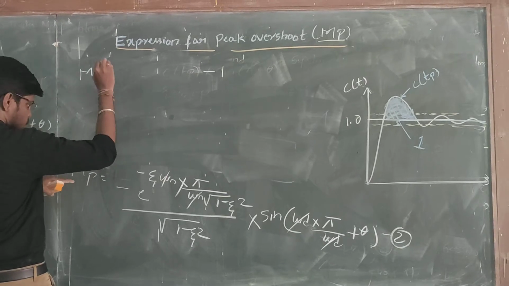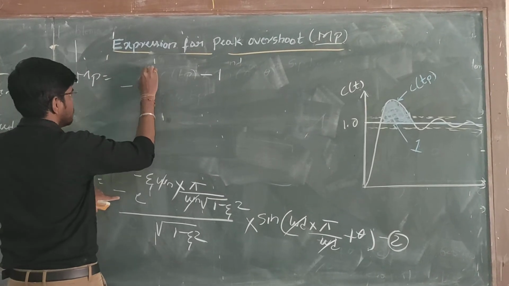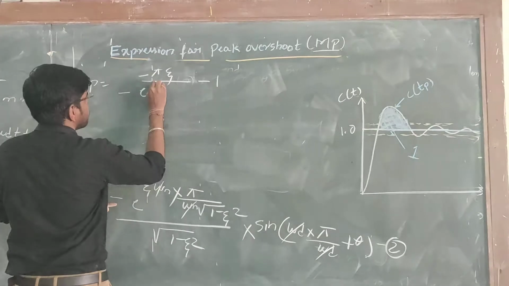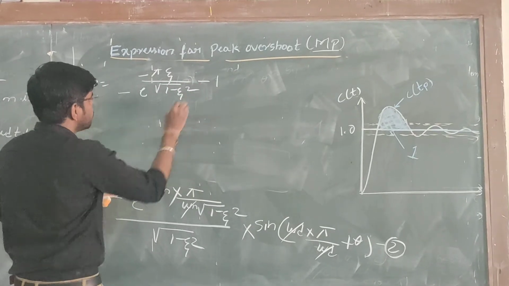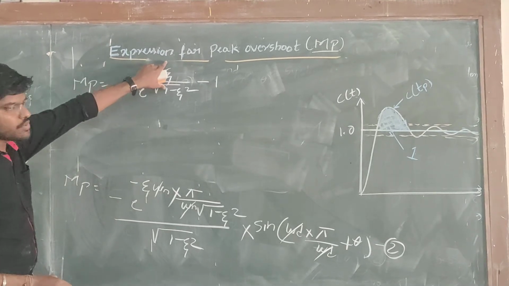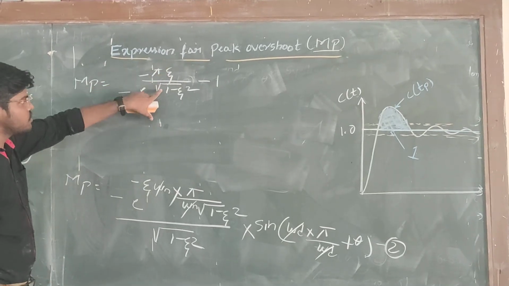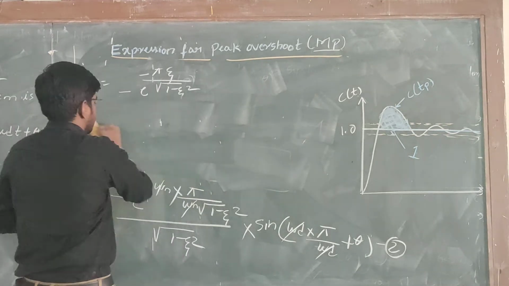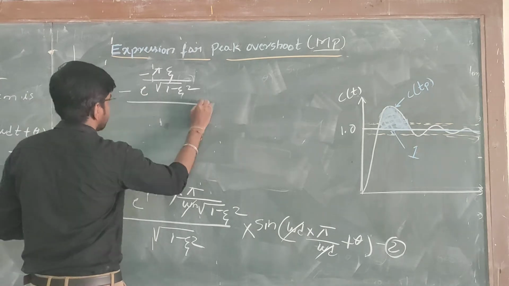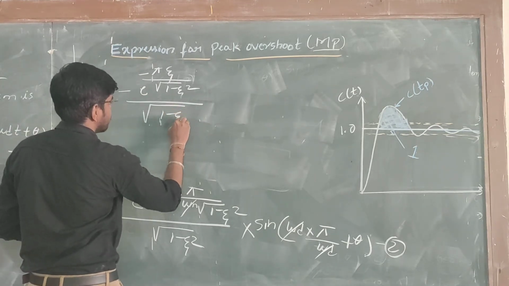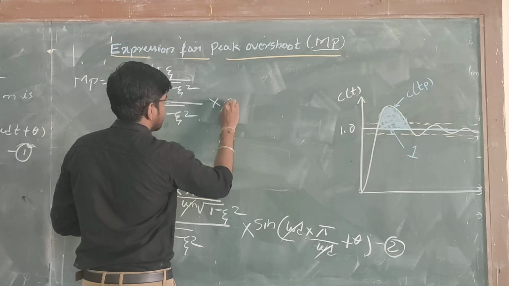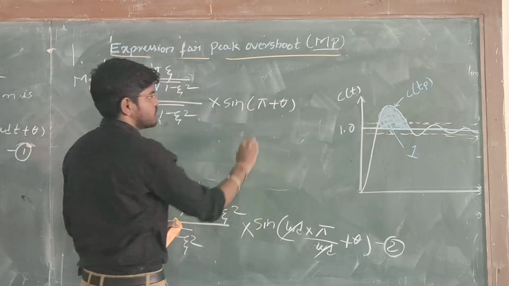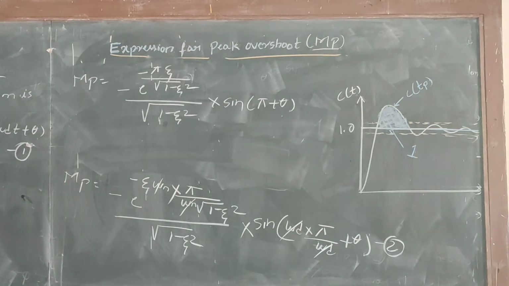Mp is reduced to minus e raised to minus pi zeta divided by square root of 1 minus zeta square. Remember, the exponential term is related to this part only: minus pi zeta divided by square root of 1 minus zeta square. And the whole is divided by square root of 1 minus zeta square into sine of pi plus theta.